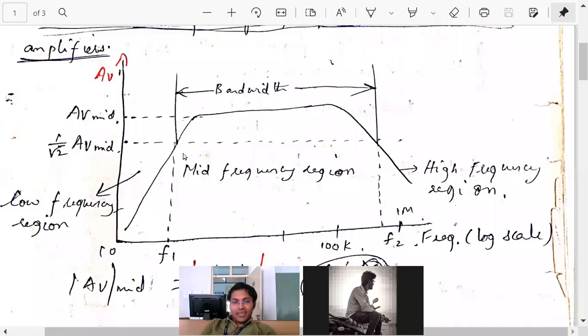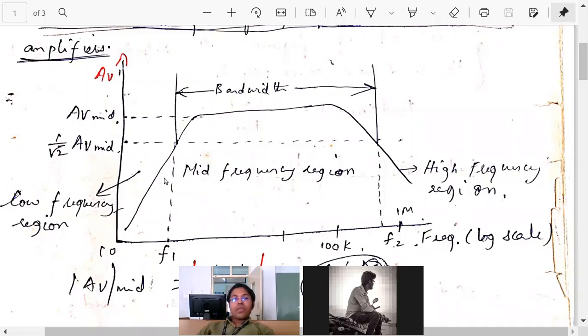See here also the gain is low. Gain is low, increasing, maximum. Then again decreasing. So the maximum along the y-axis is this. So this is AV mid. Some textbooks will call it AV max, one and the same. Okay, because it is a maximum, right?